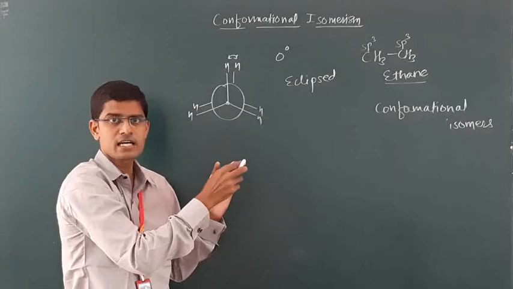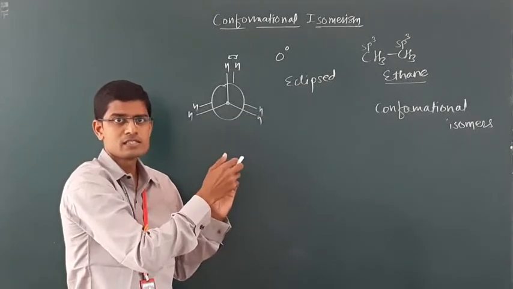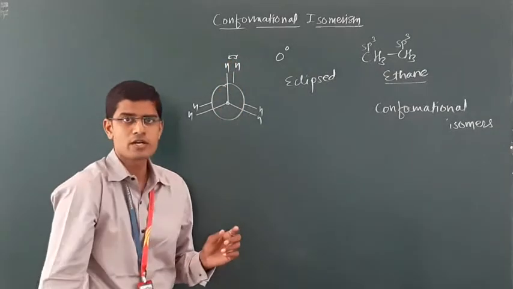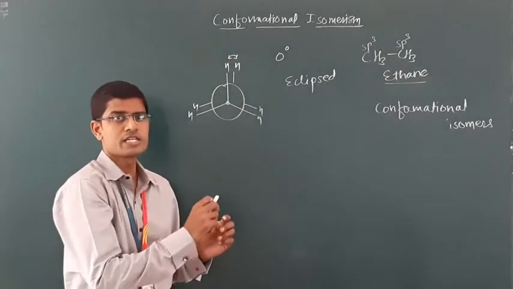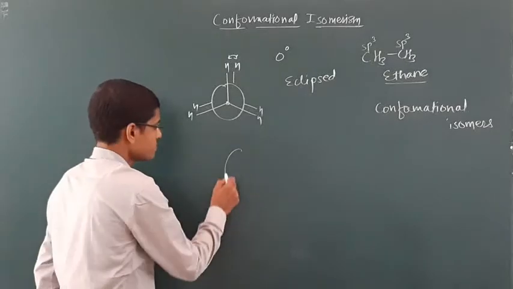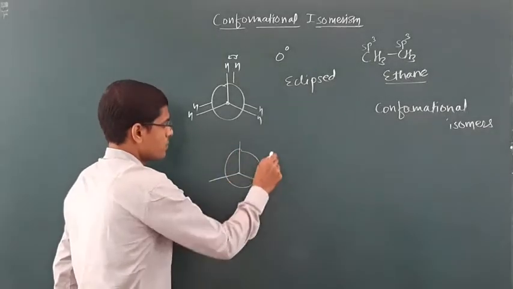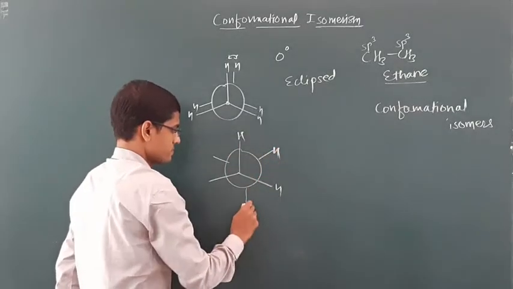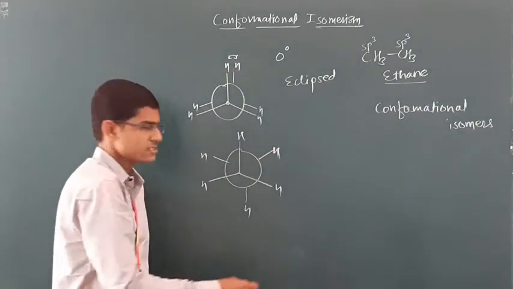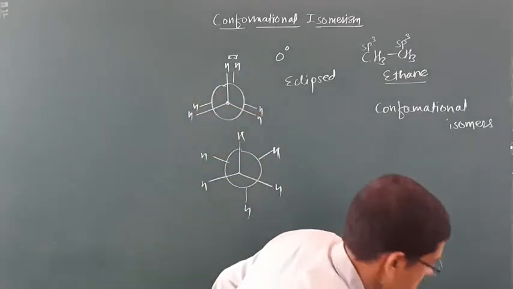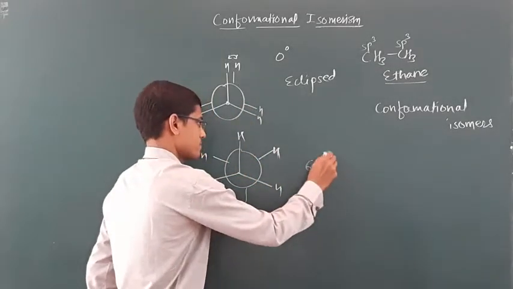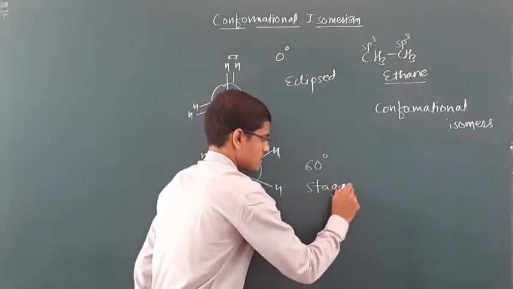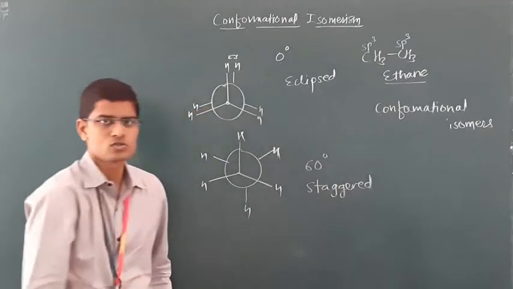Now let's rotate the rear carbon along the carbon-carbon single bond, keeping the frontal carbon steady. The angle between these two hydrogens will change: 1 degree, 2 degrees, 3, 4, 5 degrees. When the angle between these two hydrogens attains 60 degrees, it is called the staggered isomer.